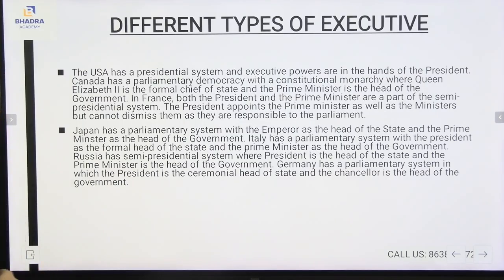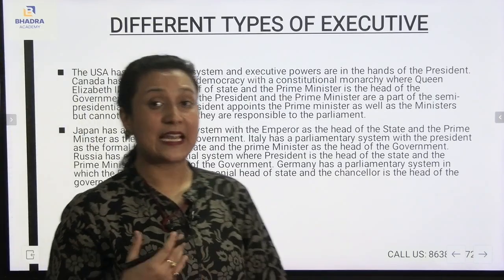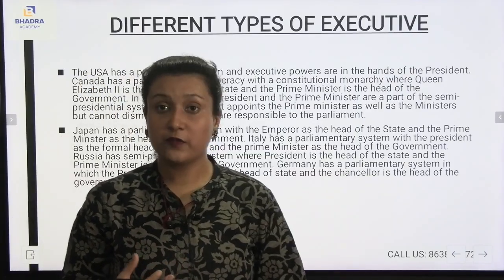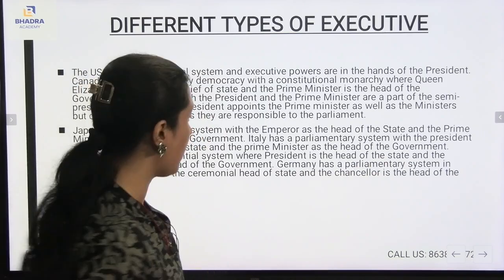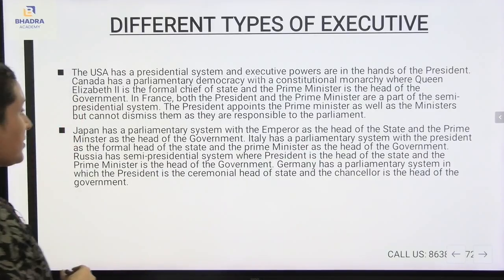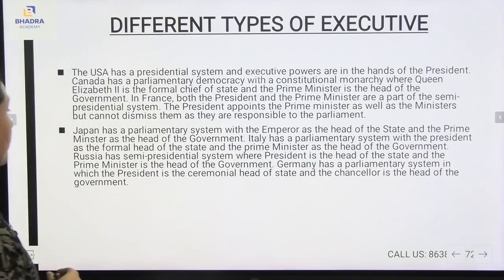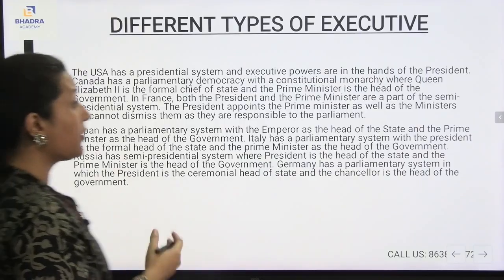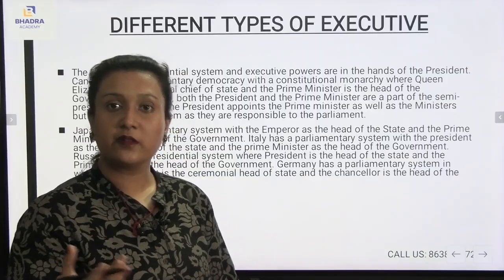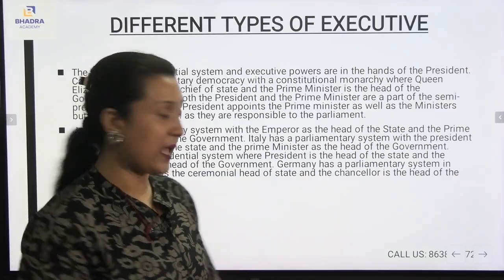Also, Italy has a parliamentary system with the president as the formal head of the state and the prime minister as the head of the government. Now, if I talk about Italy, the president is the head of the state and the prime minister is the head of the government. Also, Russia has a semi-presidential system where the president is the head of the state and the prime minister is the head of the government.